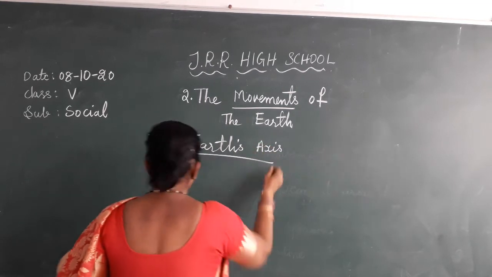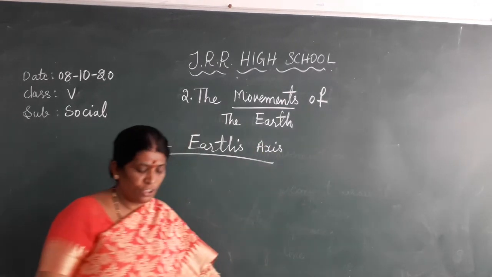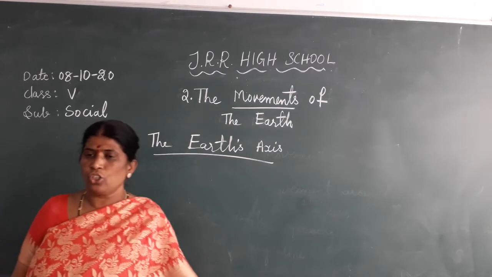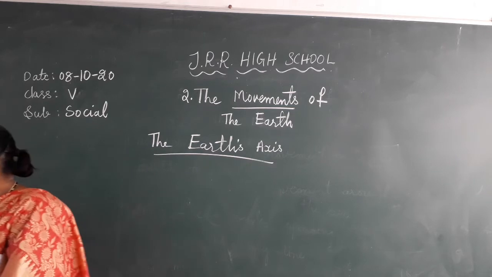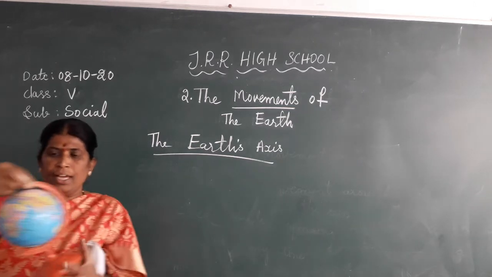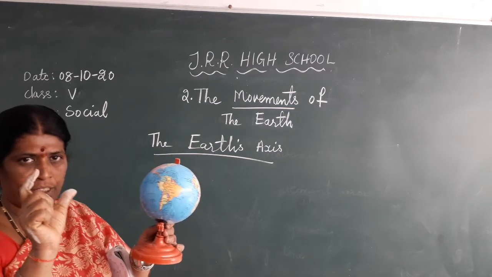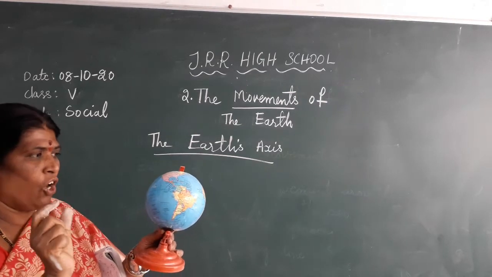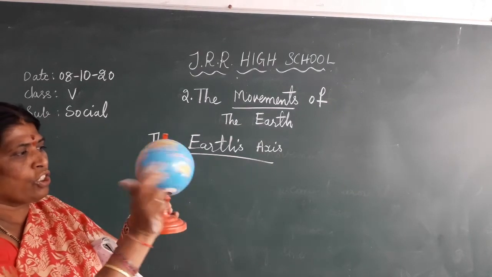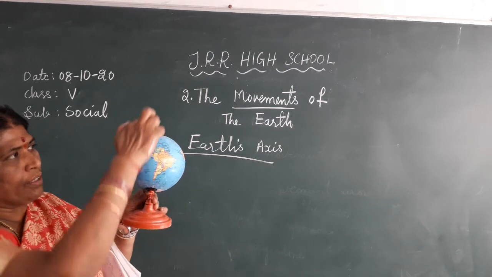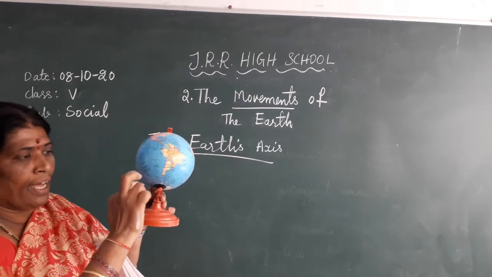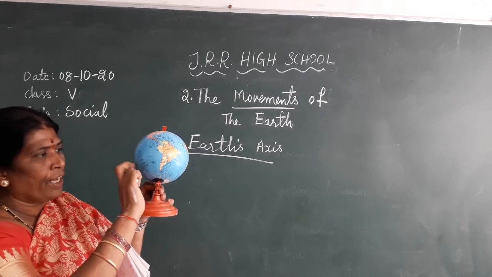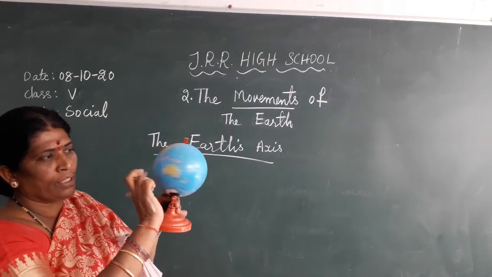If you see here, like spinning objects such as a coin, bangle or top, the earth also spins along its axis. The earth spins on its axis from the middle, from the north pole to the south pole. We have a line, and on that line the earth is going to spin.